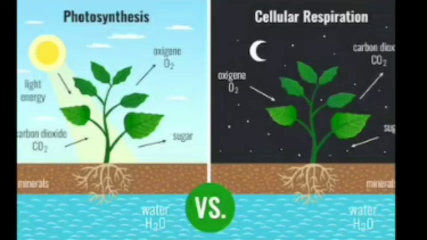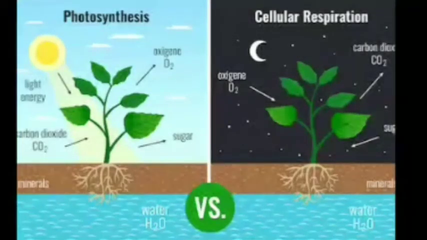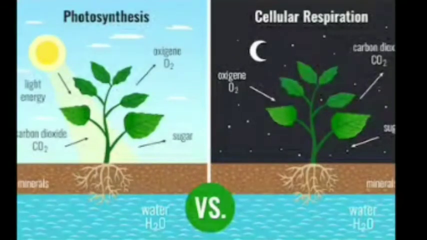Is that clear? And so these are some other examples of chemical changes, that is photosynthesis and respiration. What is photosynthesis? How can you prove that it is a chemical change? That is, it is using carbon dioxide and water, and what is being released?